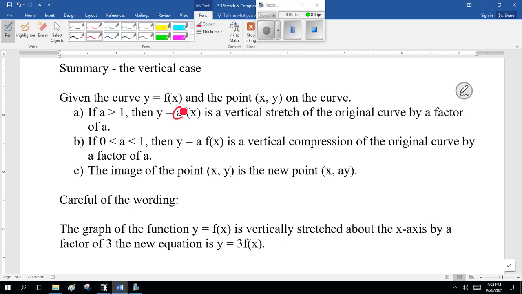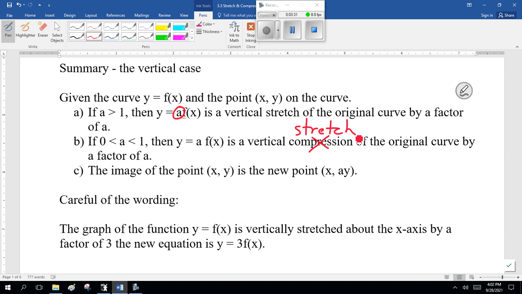Now, if a is a fraction, greater than 0 and less than 1, then a times f of x is a vertical compression of the original curve by a factor of a. Now here you have to be careful. We're supposed to call this a compression because it's not a stretch, but the diploma calls it a stretch, even though it is a compression. It's a stretch by less than 1, makes it smaller.